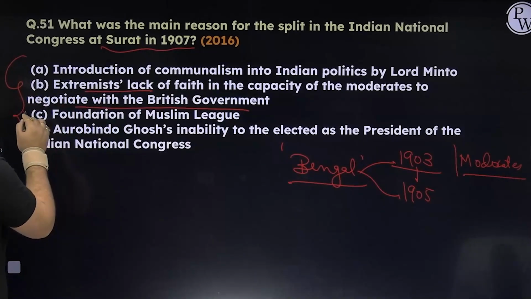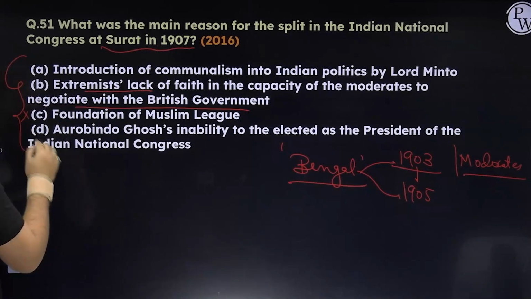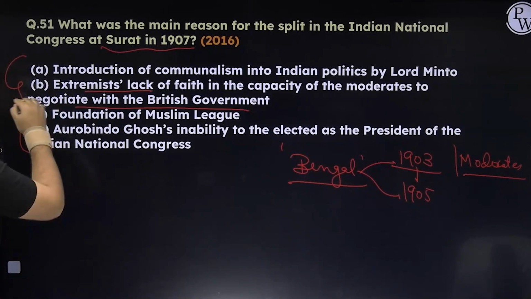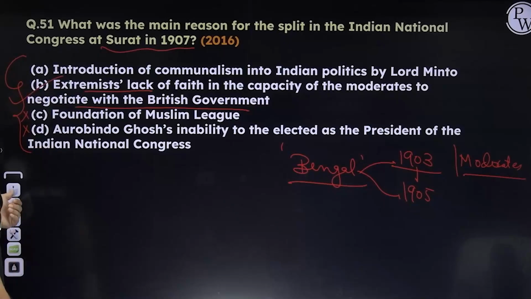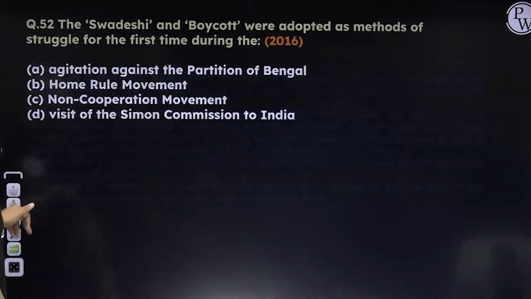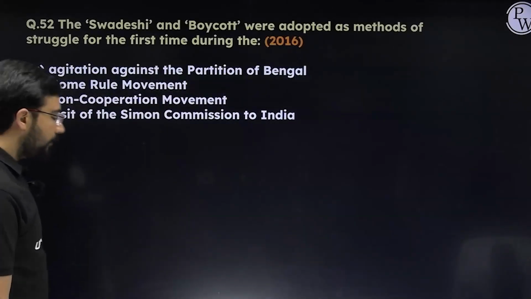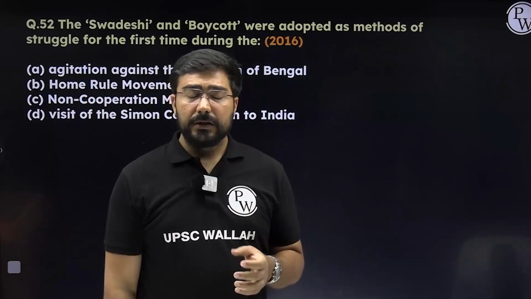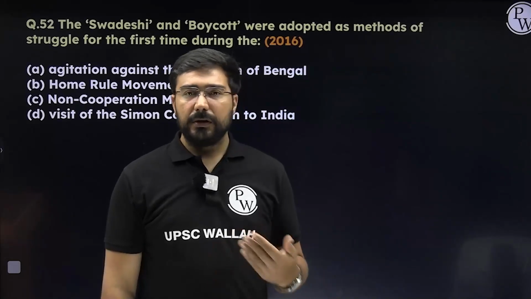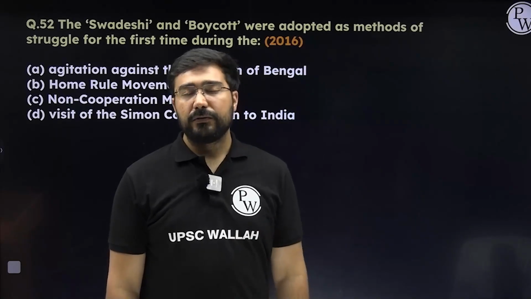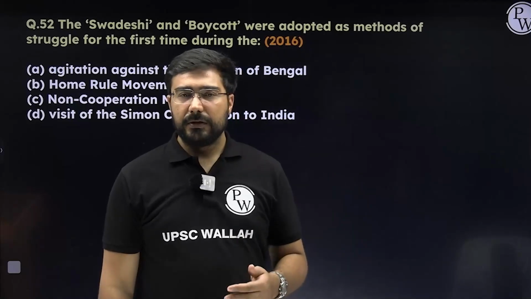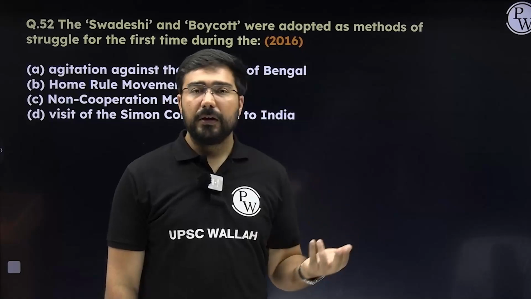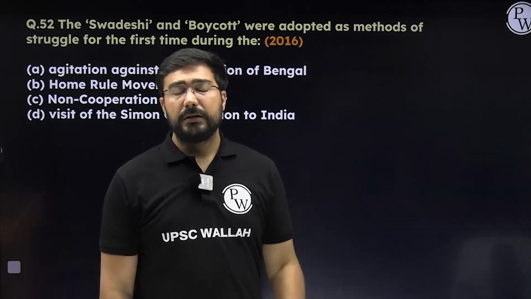Foundation of Muslim League, it has nothing to do with this. And number D, Arvind Ghosh inability to be elected as the president of the Indian National Congress. That is also not correct. So in this case, the answer will become B. Okay, so always choose the option which is more comprehensive, which is directly linked to what is the instruction given in the question, rather than just being true, right? Like the Surat split happened in 1907, Muslim League was formed in 1906. Conceptually, if you see, it has no linkages, but if you see just chronology, you will see, okay, it happened, but is it linked to the question?